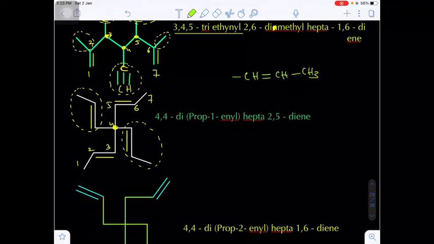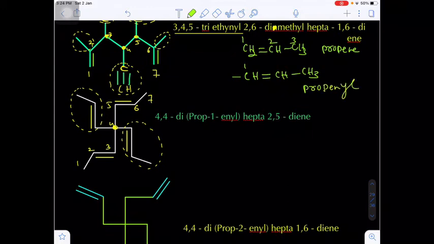Are you getting my point? That means actually this is CH2 double bond CH single bond CH3. This is called what? Propene. Numbering will be 1, 2, 3. Propene or 1-propene. If you remove the hydrogen from here, you will get 1-propenyl. On which carbon are you removing the hydrogen? From the first carbon: 1-propenyl or prop-1-enyl. So this is called prop-1-enyl, the name of the substituent.